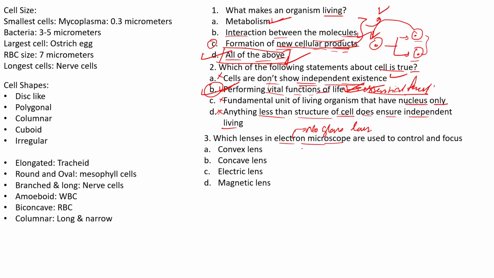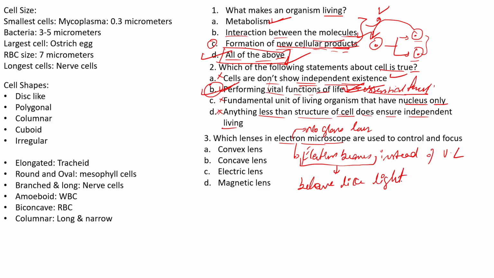Because the electron microscope mainly uses electron beams instead of visible light. And these electron beams behave like light only. They behave like light, right? Remember this. The bending or controlling of the path of the electrons can be done by an electromagnetic lens.